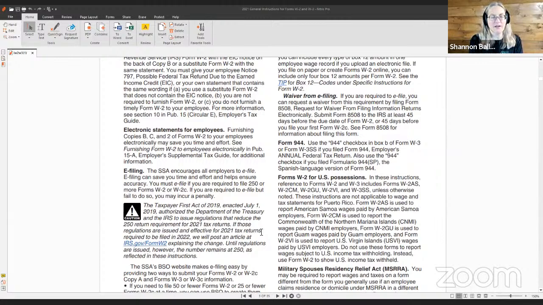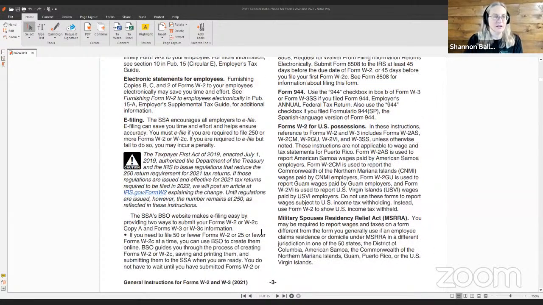You must e-file if you are required to file 250 or more Forms W-2 or W-2C. If you are required to e-file but you fail to do so, you may incur a penalty. Caution. The Taxpayer First Act of 2019, enacted July 1st, 2019, authorized the Department of Treasury and the IRS to issue regulations that reduce the 250 return requirement for 2021 tax returns.